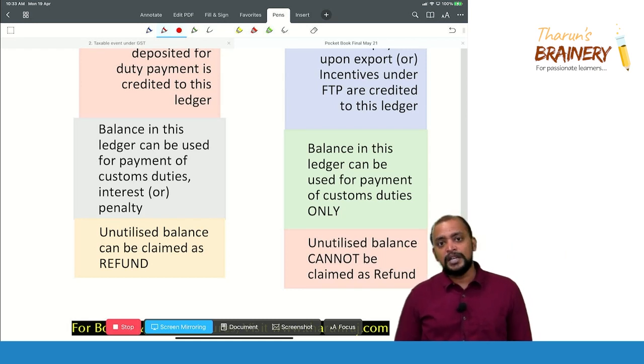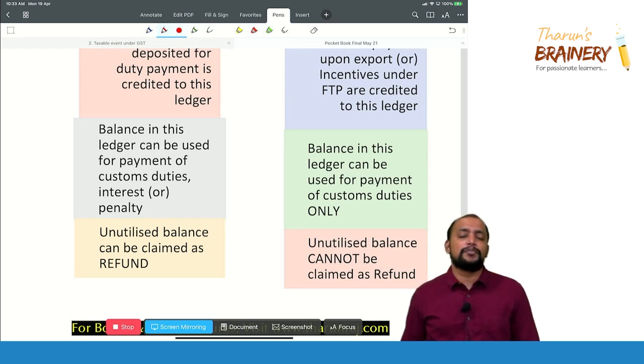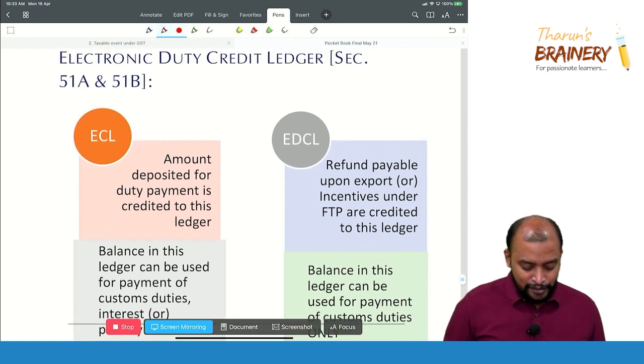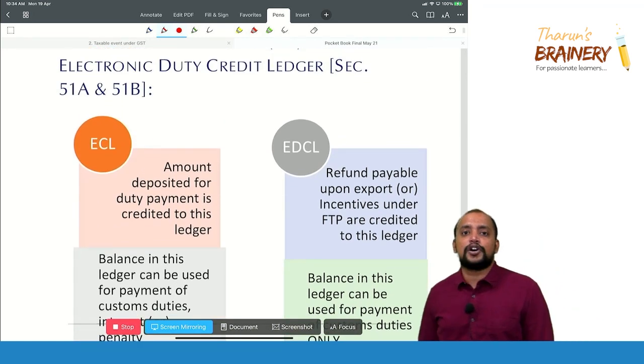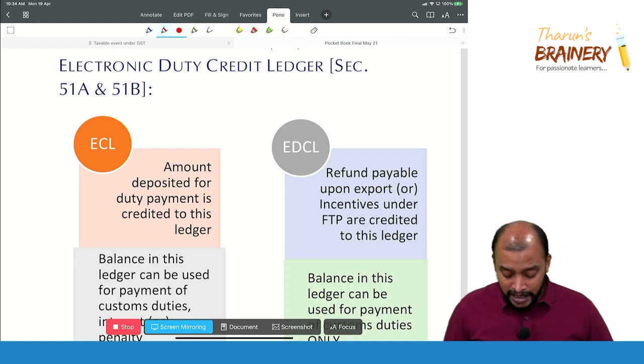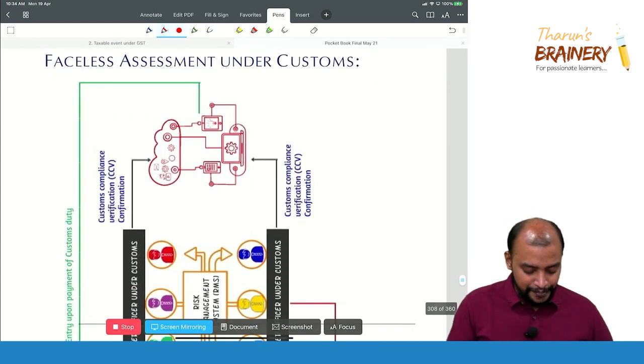Maybe it can be transferred, but we don't have any provisions related to that. Maybe it may come in future. So right now, this much information, if you remember, is sufficient for the electronic cash ledger and credit ledger under section 51A and 51B. It can be asked as a short note question.